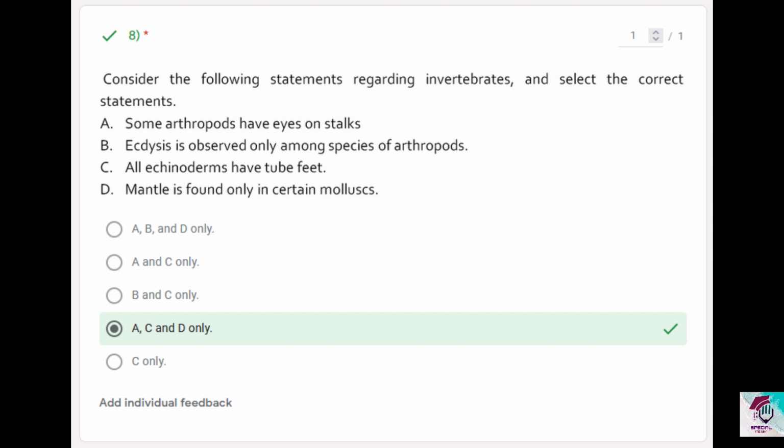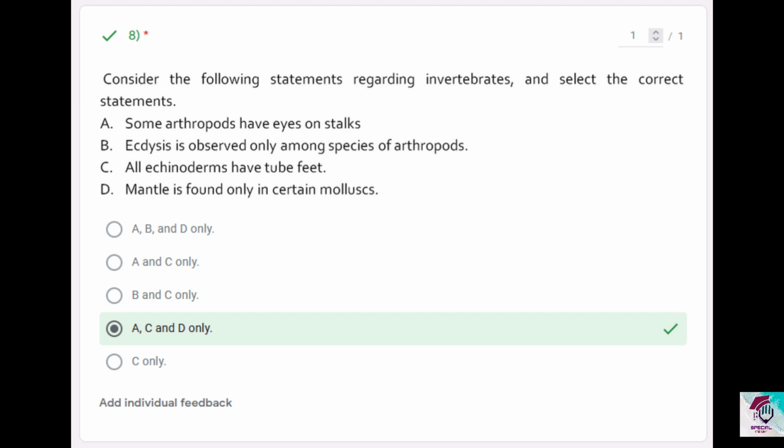Now mantle is actually one of the three main structures present in mollusks. It is a fold of tissue that drapes over the viscera, and its main function is to secrete the shell as a protective layer. Mostly the shell secreted will be an extracellular shell, externally found, like in land snails, while some also have internal shells like the squids. But there are those who don't have shells, like octopus, but they do have a mantle.